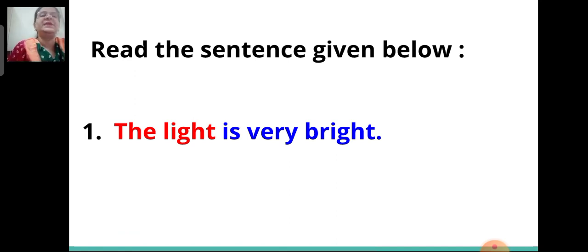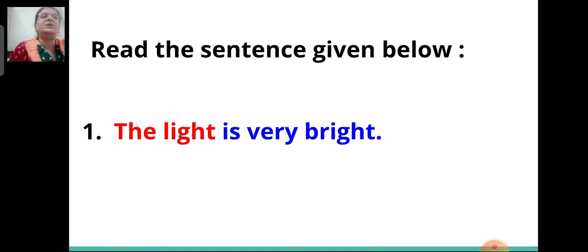Now what is the sentence about? It tells us something about the light. Therefore, the light is the subject.